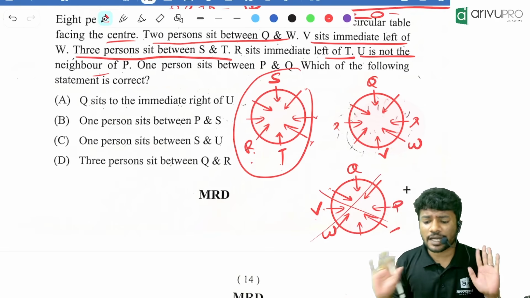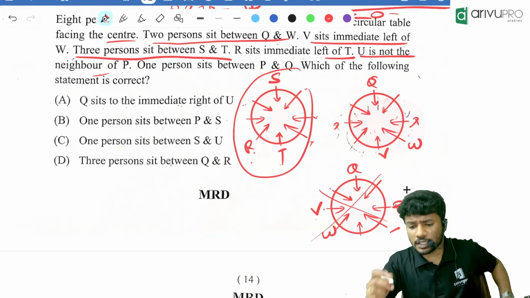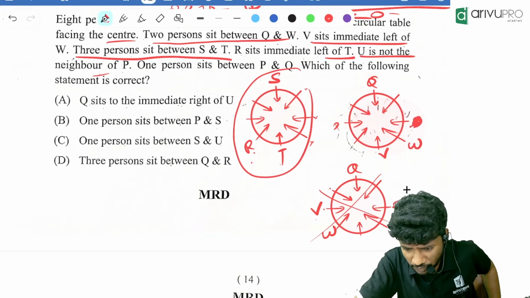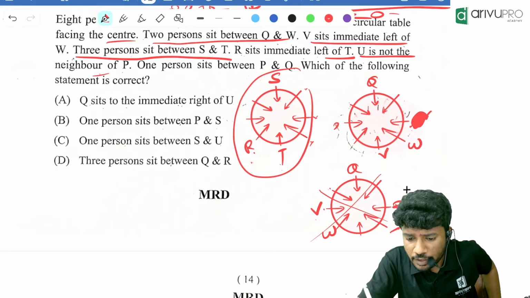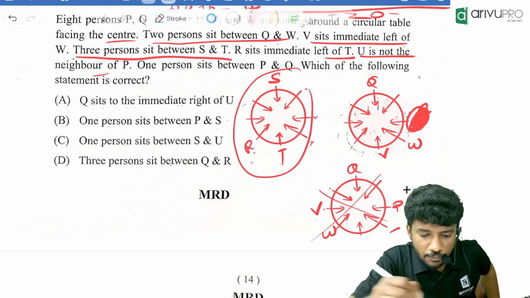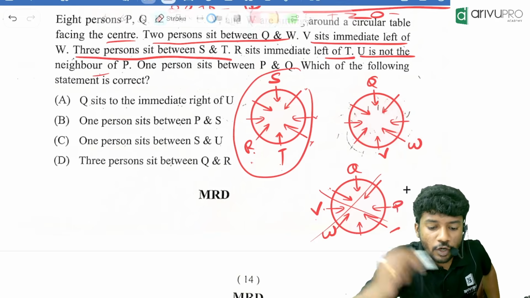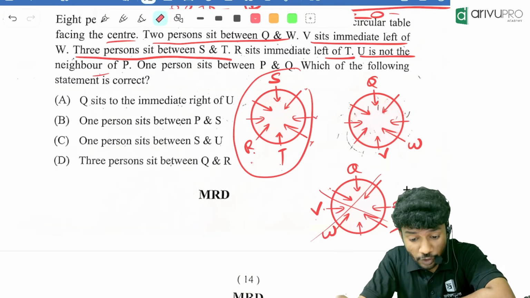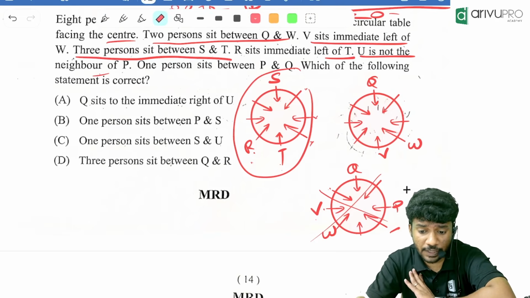Then what will be the correct picture? What do you think? Let's try with this. What is the condition we are having with respect to P?